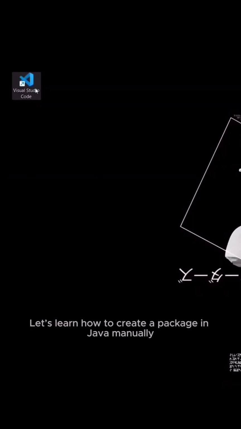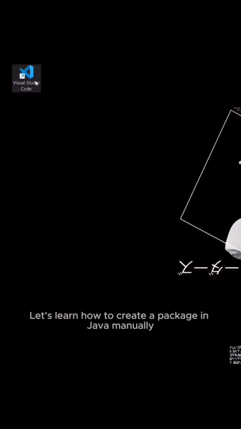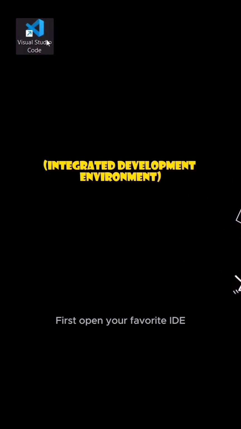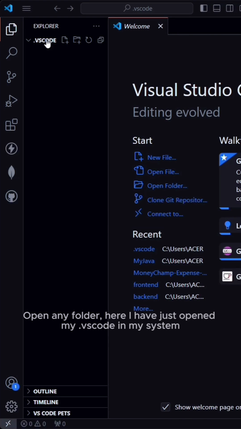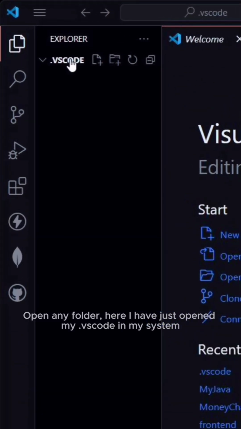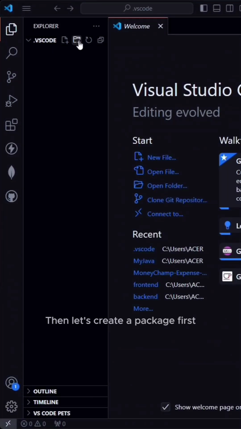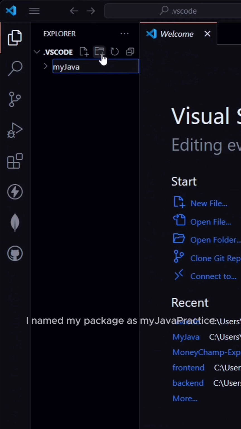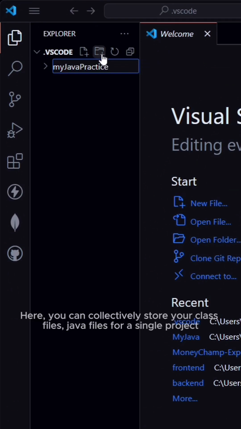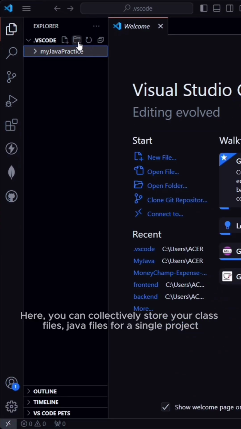Let's learn how to create a package in Java manually. First, open your favorite IDE. Here I have opened VS Code in my system. Open any folder. Then let's create a package first. I named my package myJavaPractice. Here, you can collectively store your class files, Java files for a single project.